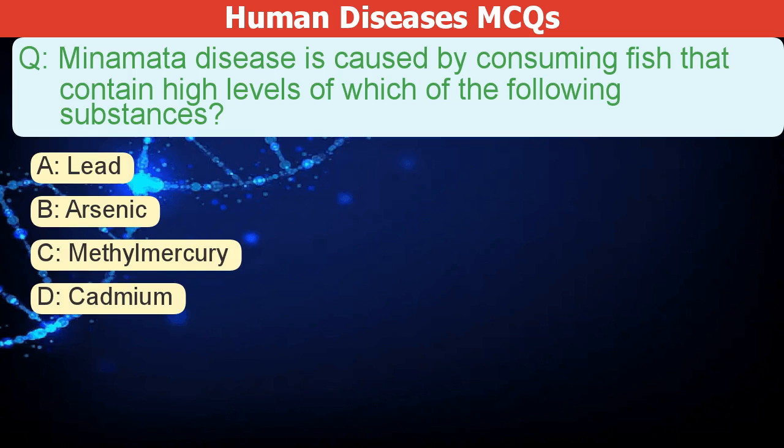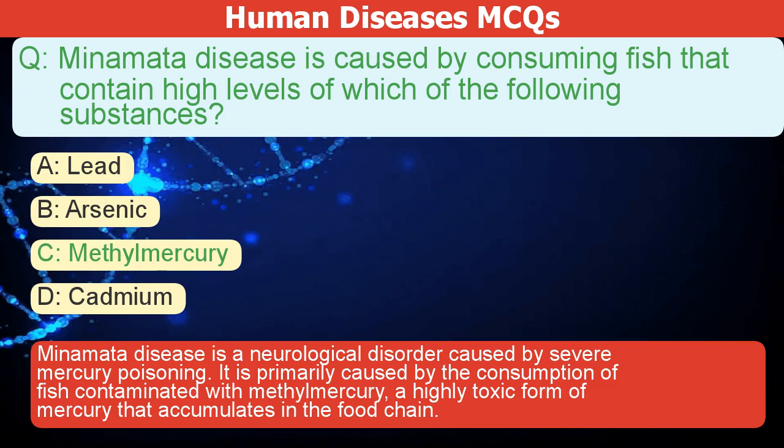Minamata disease is caused by consuming fish that contain high levels of which of the following substances? A. Lead. B. Arsenic. C. Methylmercury. D. Cadmium. The correct answer is C. Minamata disease is a neurological disorder caused by severe mercury poisoning. It is primarily caused by the consumption of fish contaminated with methylmercury, a highly toxic form of mercury that accumulates in the food chain.